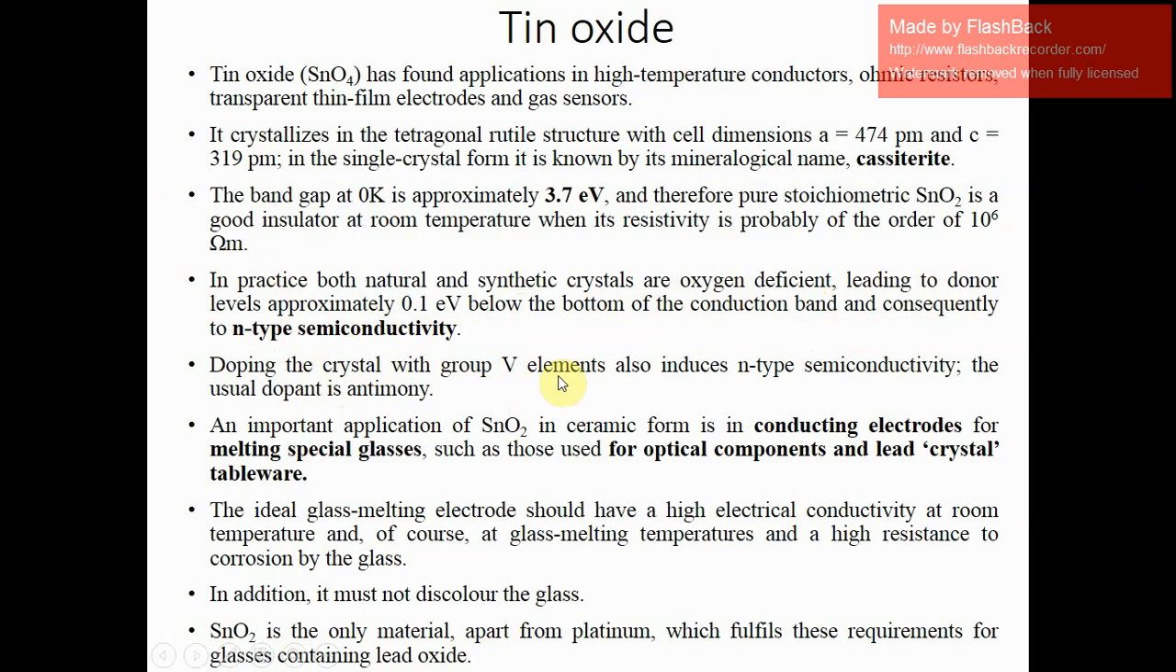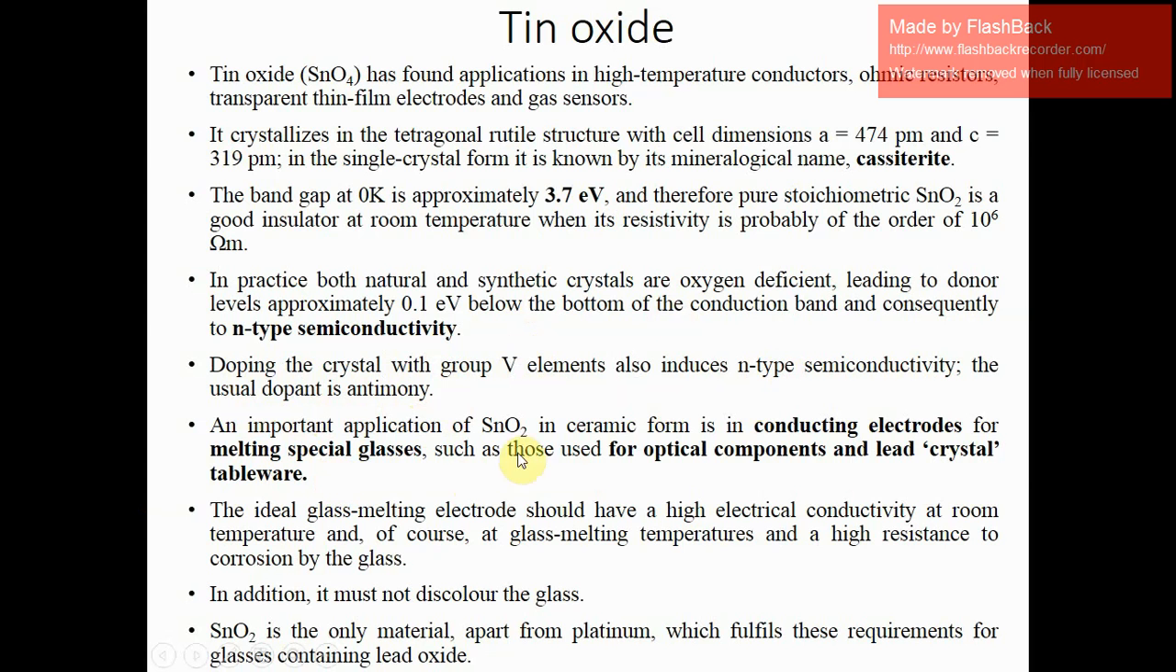Doping the crystal with group 5 elements also induces n-type semiconductivity. The usual dopant is antimony, so group 5 dopants, you can say phosphorus, antimony, these will give extra electrons to the structure and will provide n-type conductivity, n-type semiconductivity.